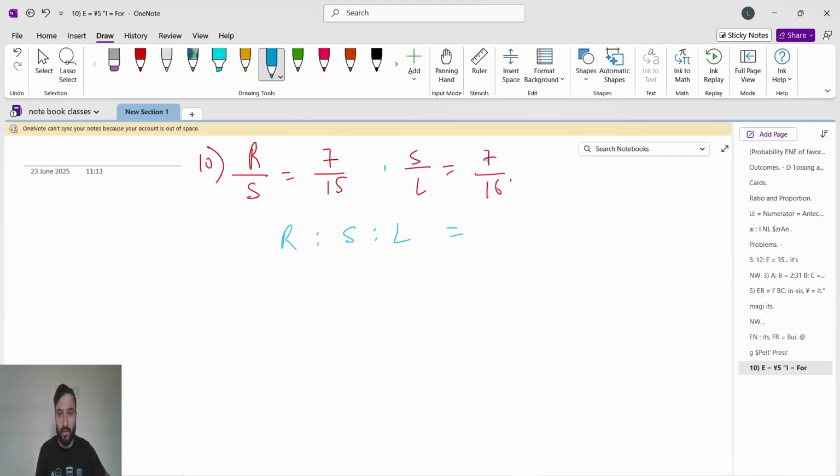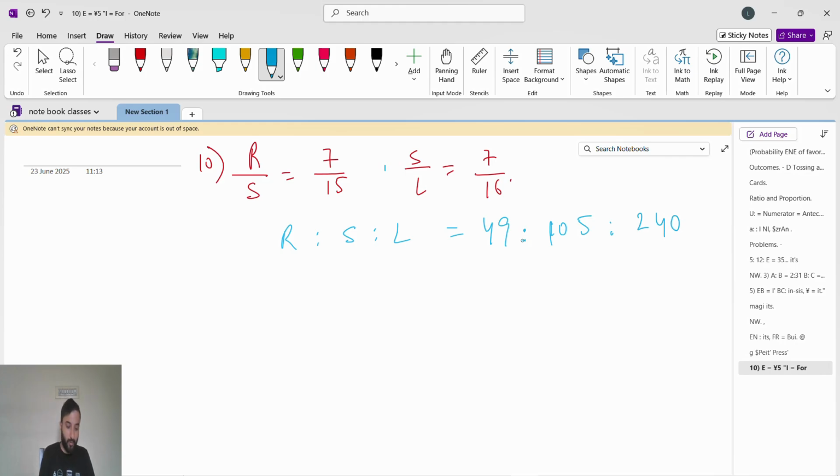So Rahul is 7 7 the 49, is to Sachin is 15 into 7, that is 105, and then Lakshman is 15 into 16, that is 240. Okay, so now what we will do, we can see 49 and 105 will get divided by, okay, no, it is not going to get divided. 49 will get divided by 7, but 105 divided by 7, no, it is not possible.